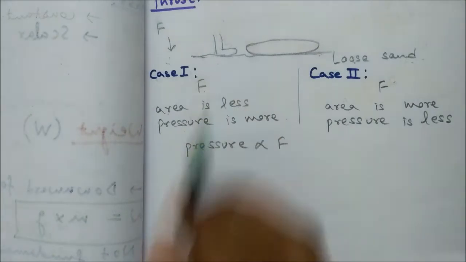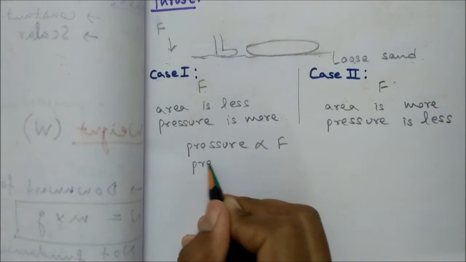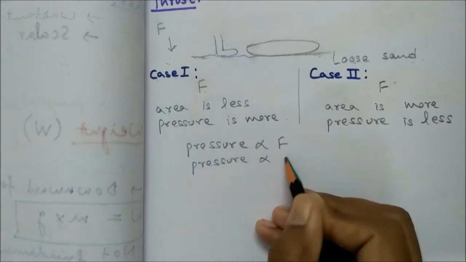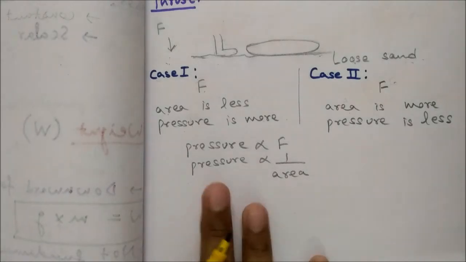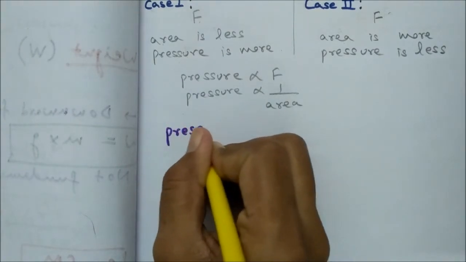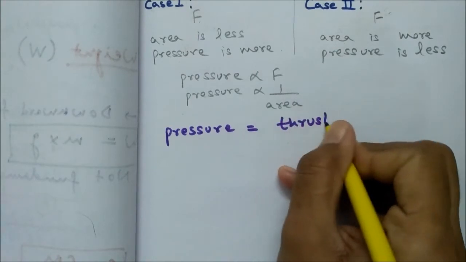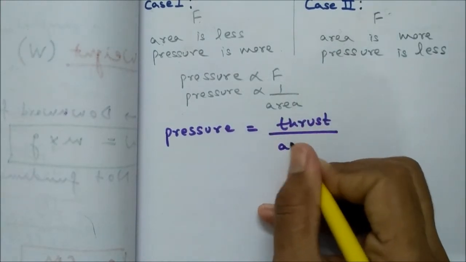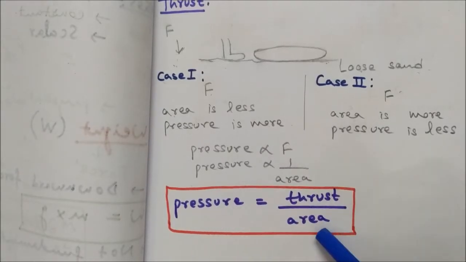Now the pressure created will be directly proportional to force. The greater the force, the greater the pressure. And the pressure is inversely proportional to its area of contact with the surface, isn't it? So can I say the formula for pressure will be what? Pressure is equal to thrust upon area. Okay, pressure is thrust per unit area.